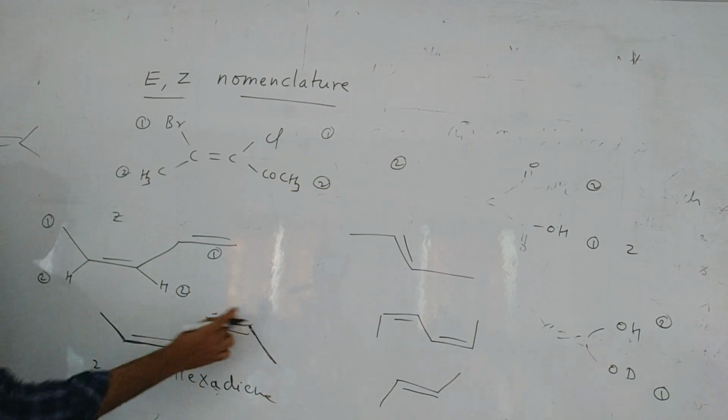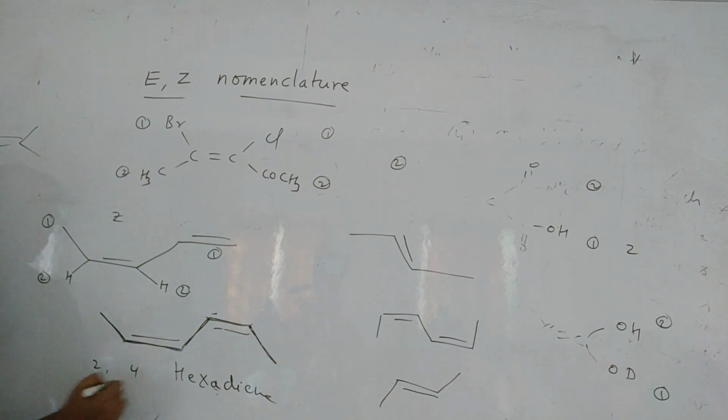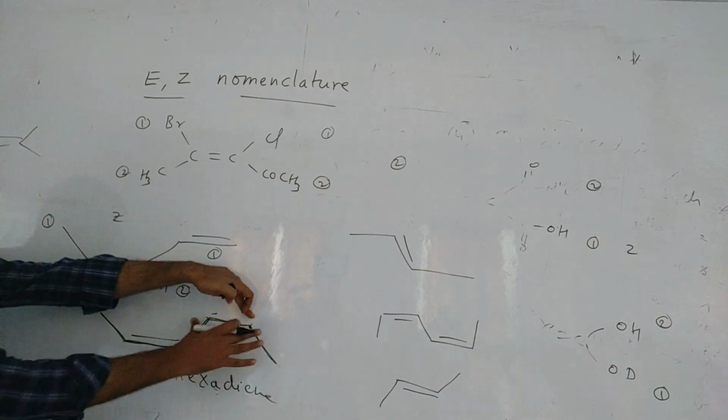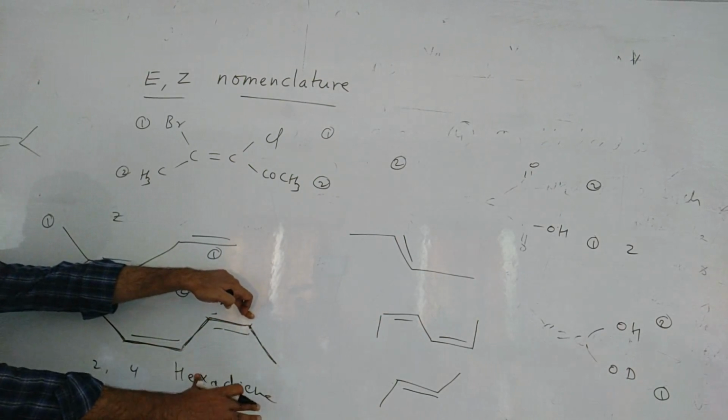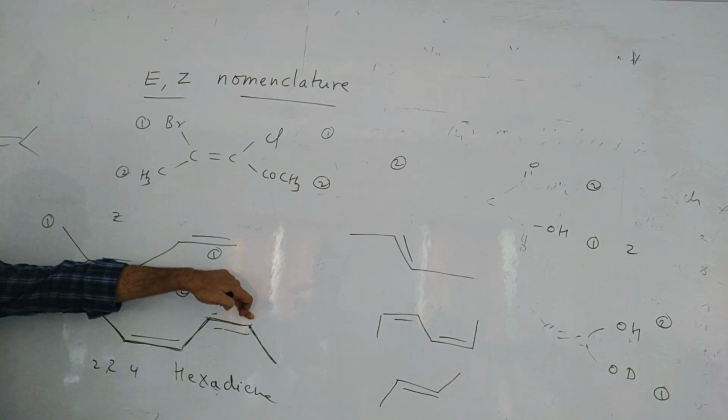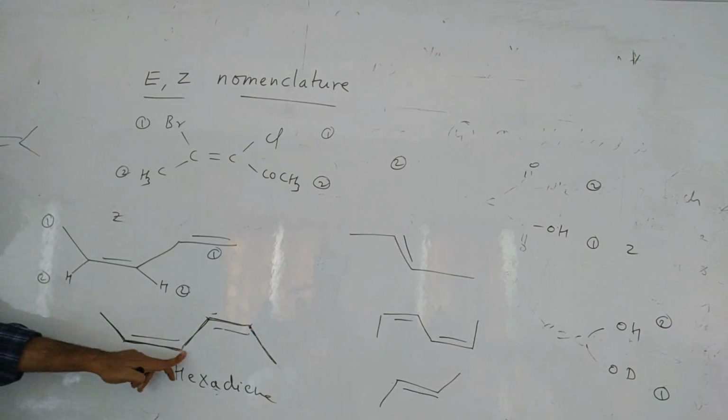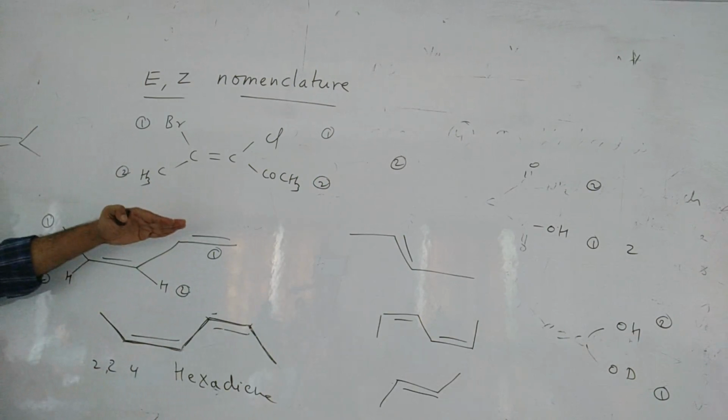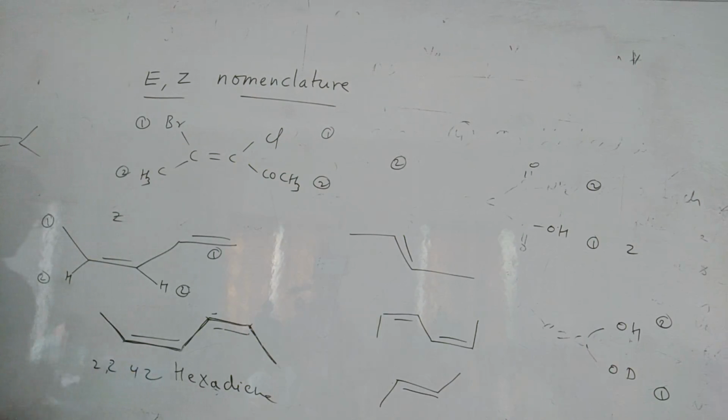Second position, fourth position. 2,4-hexadiene you will write now, normally. Now at the second position, both the bigger groups are on the same side. So that is Z. And at the fourth position, both the higher priority groups are on the same side. Right? This is also Z. 2Z, 4Z.